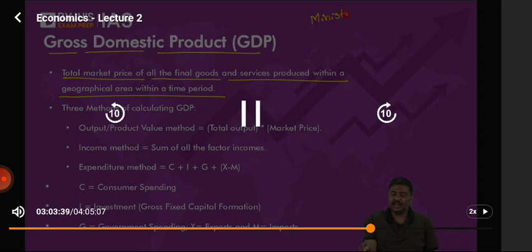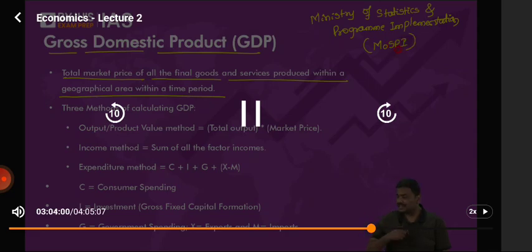Ministry of Statistics and Program Implementation. And henceforth, I'll use the short form. Don't keep on asking, sir, what is the long form of all of this? In short, MOSPI, Ministry of Statistics and Program Implementation. And under the Ministry of Statistics and Program Implementation, there is one office, NSO, National Statistical Office. It is the duty of the NSO to publish GDP data. Simple. It is the duty of NSO, right, to publish the GDP data.